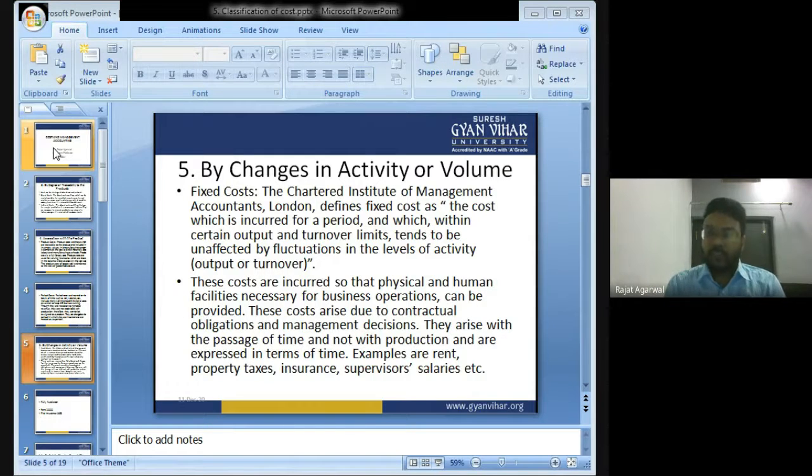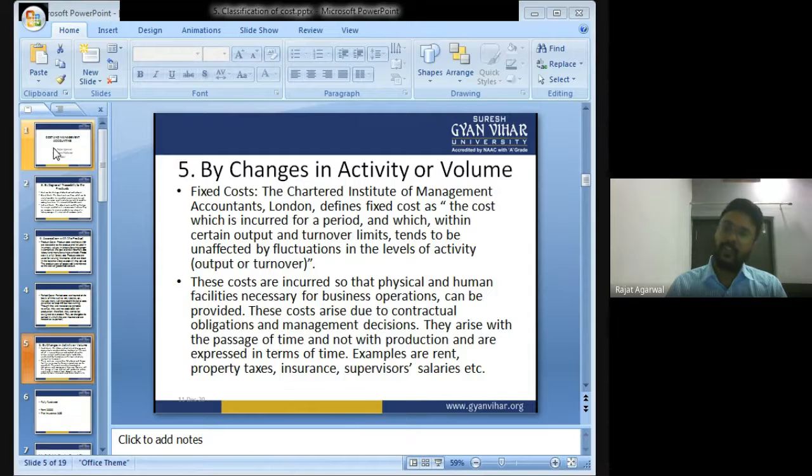The rent of the factory is rupees 1 lakh per month, which I have to pay on the first day of every month. Now, my question to you is, if in a month I manufacture only one mobile phone, how much rent do I have to pay? 1 lakh.